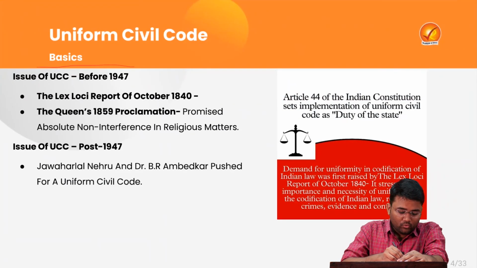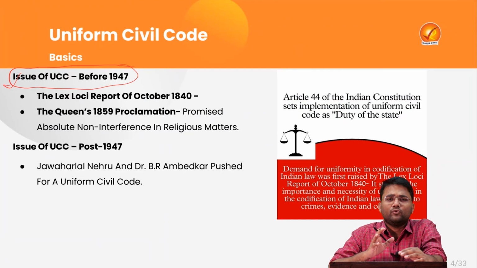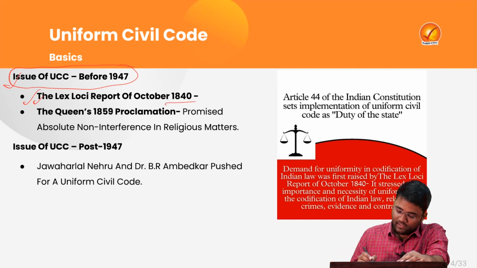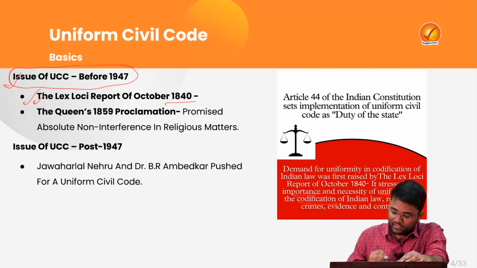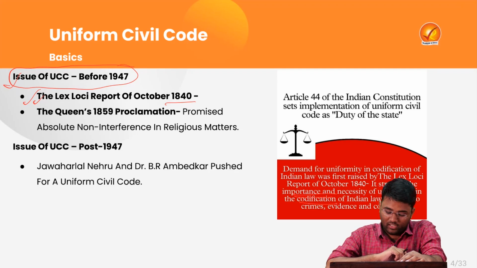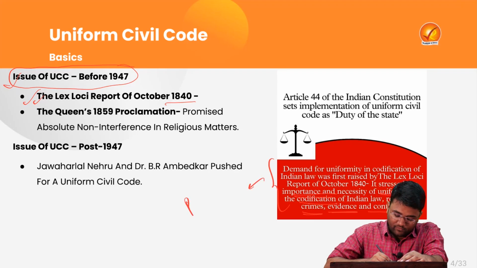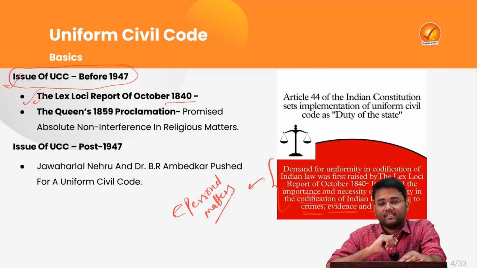So, let's try to look into some other basic details: before 1947, was there any kind of notion about the Uniform Civil Code? In 1840, there was the Lex Loci report, which says that there is importance and necessity of uniformity in the codification of Indian laws, particularly related to crimes, evidence and contracts. But it opposed uniform laws for personal matters, meaning matters related to marriage, adoption, inheritance, etc.